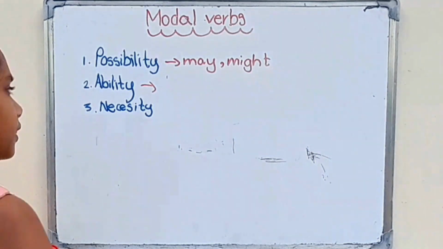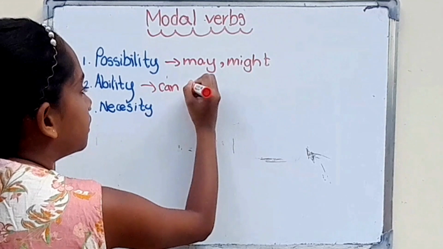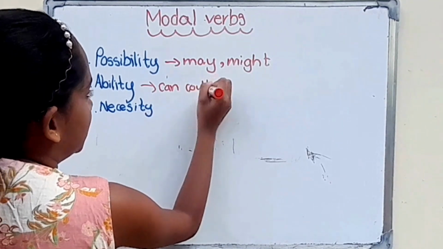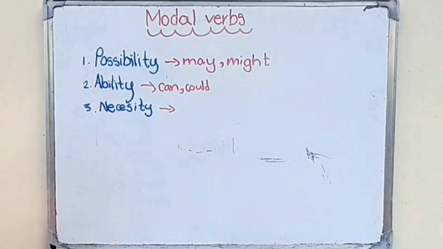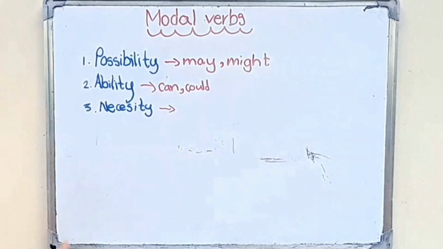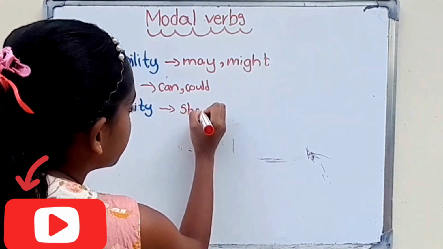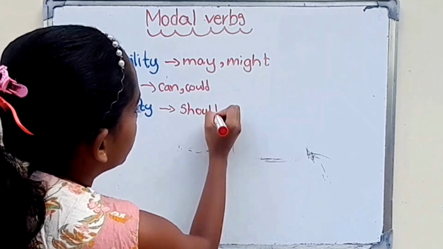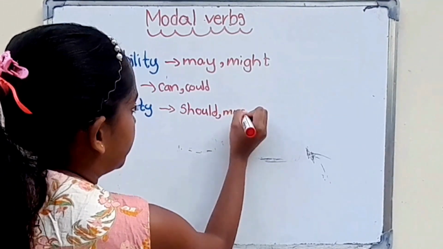We can use can and could only. And what can we use in the necessity category? We can use should and must only.